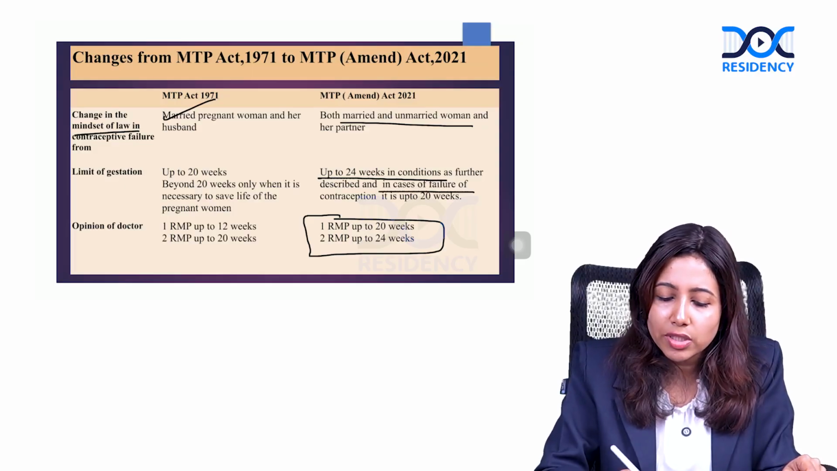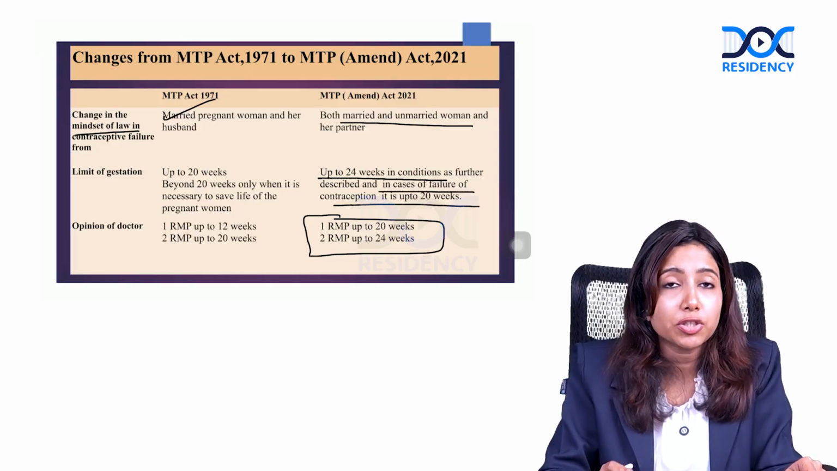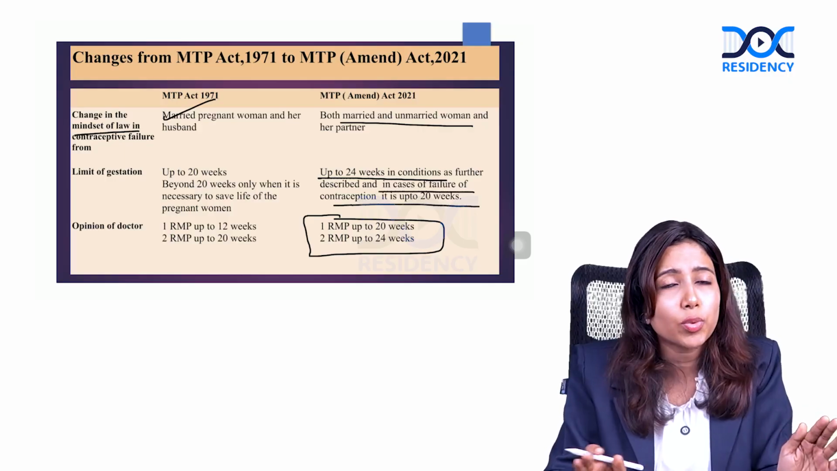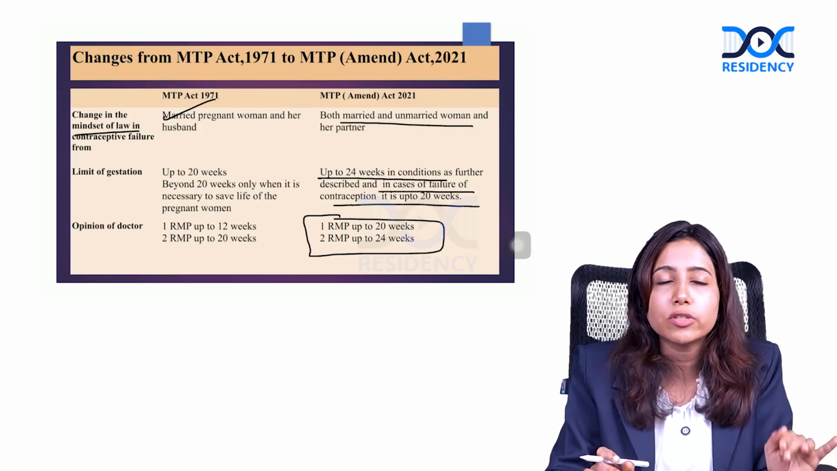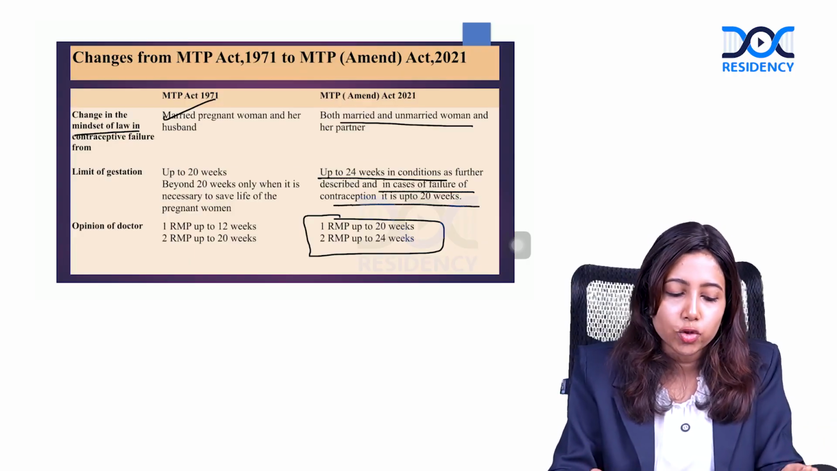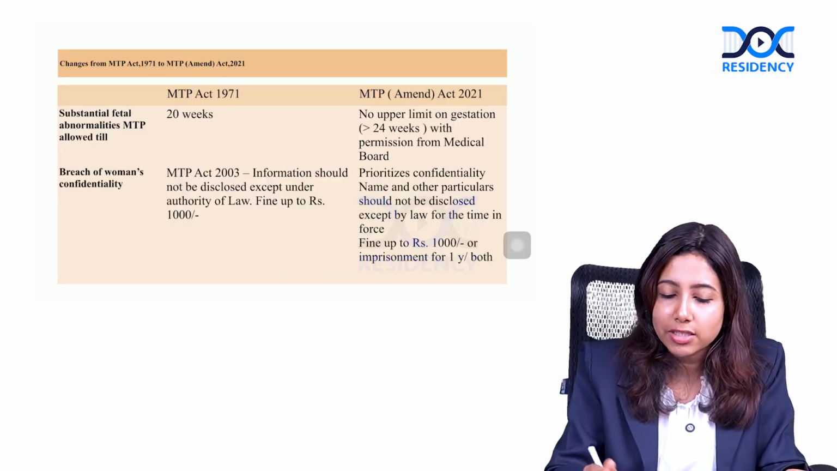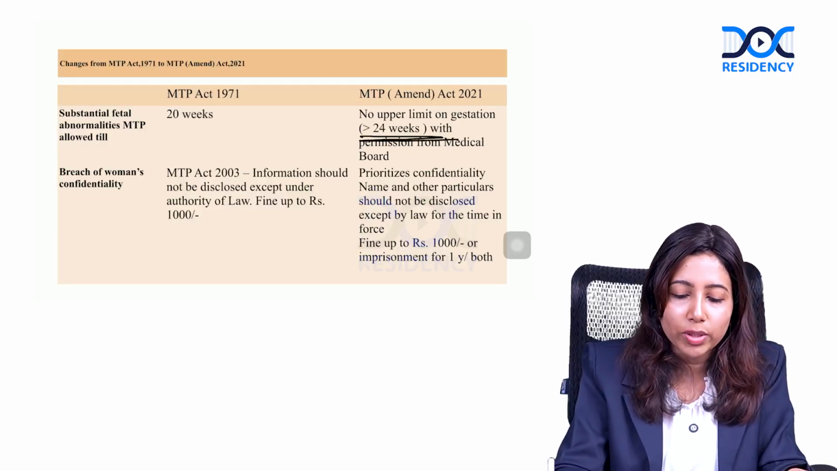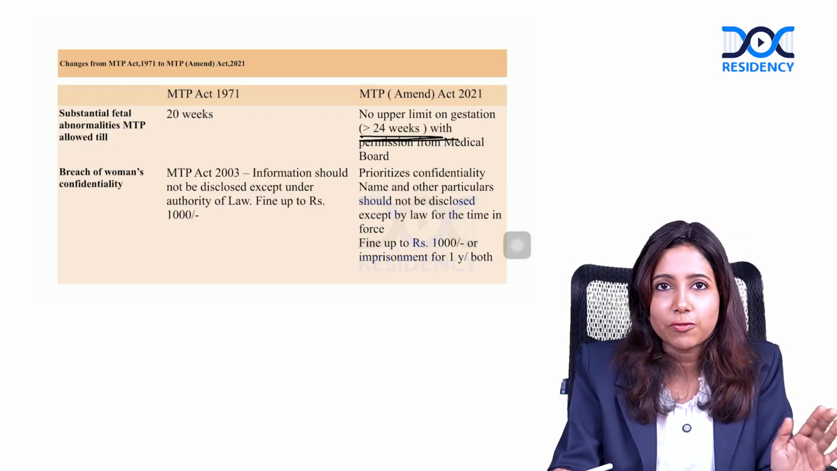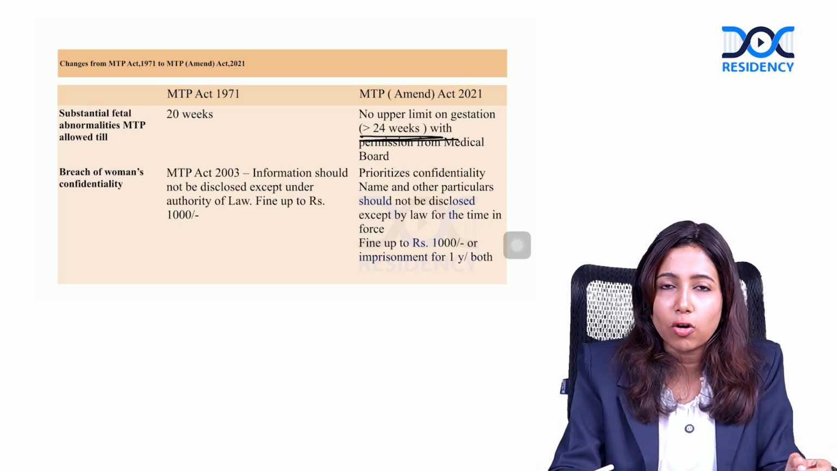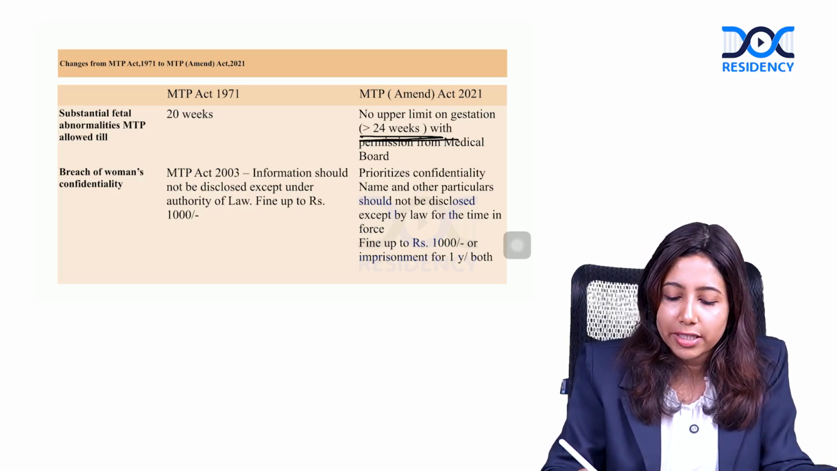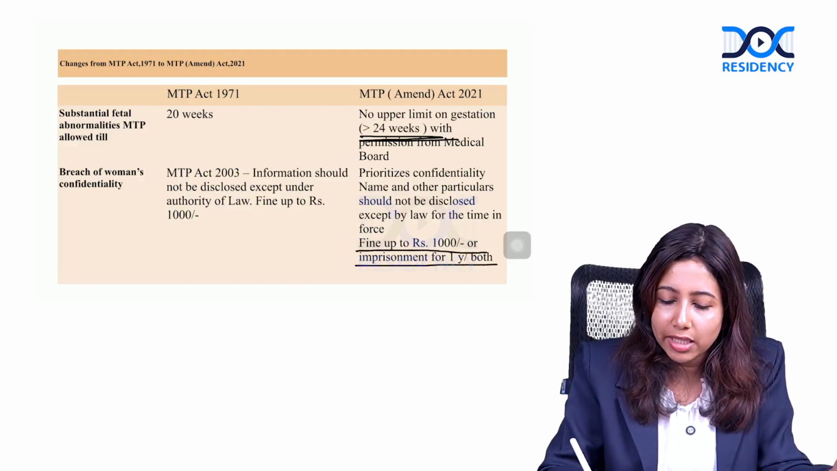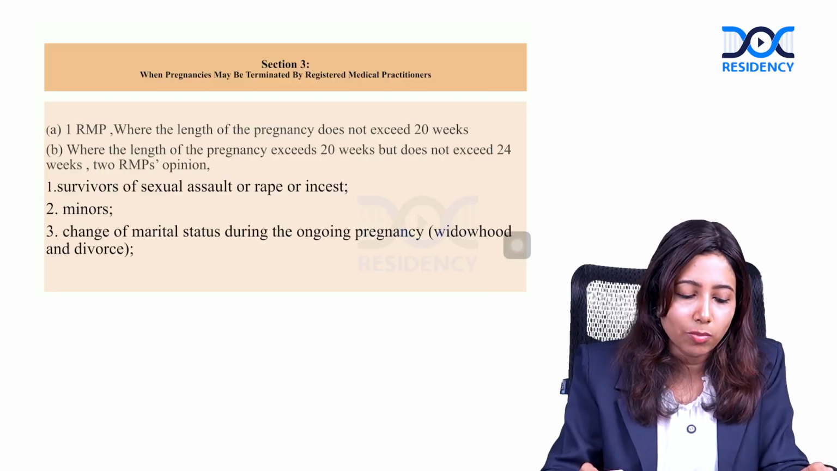In case of contraceptive failure, the upper limit for termination is only 20 weeks. Generally, it is 24. We have a special category between 20 to 24 weeks, but contraception failure is still 20 weeks. If there is substantial fetal anomaly, even beyond 24 weeks is possible. A breach of confidentiality should not happen. Confidentiality is very important, and if there is a breach of confidentiality, there is a fine of 1,000 and imprisonment of 1 year, or both.